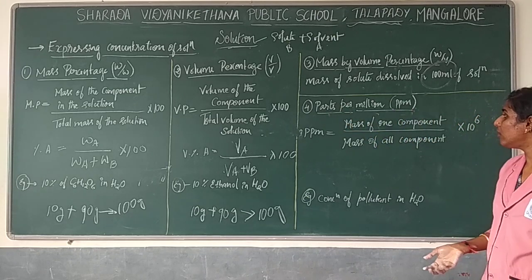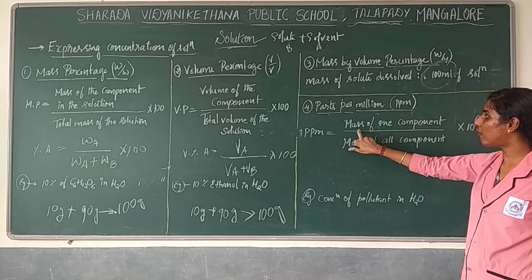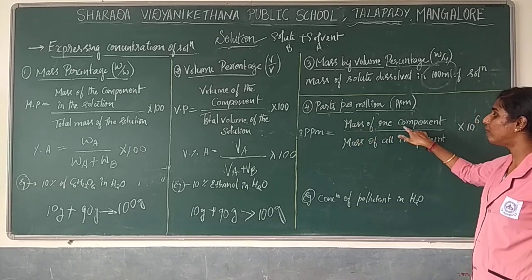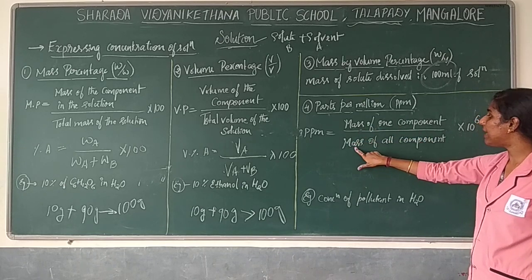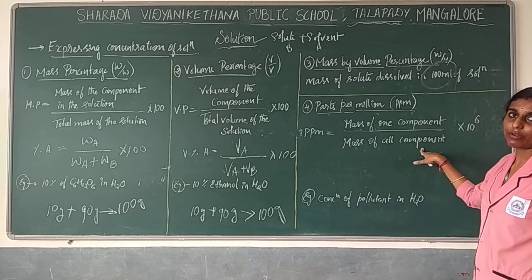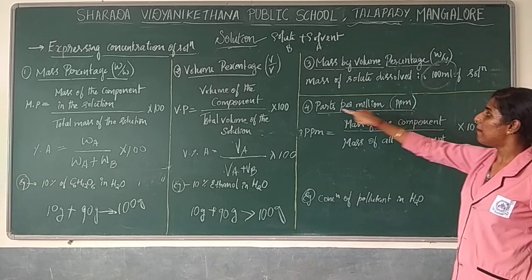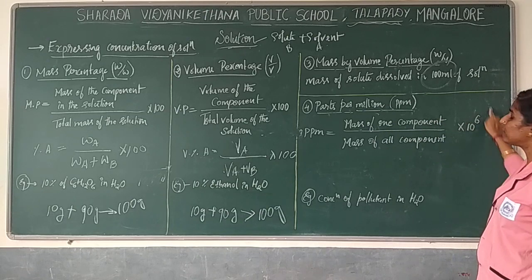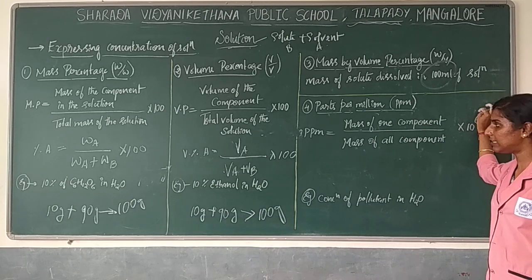Now how are we going to find parts per million? The formula goes like this: mass of one component divided by mass of all the components, into 10 to the power 6. Parts per million is measured in terms of 10 to the power 6.